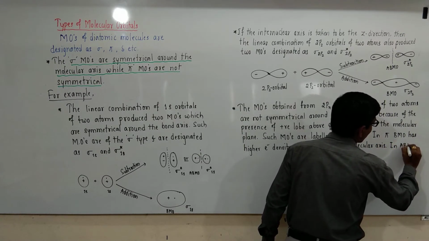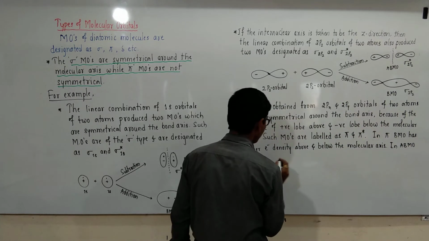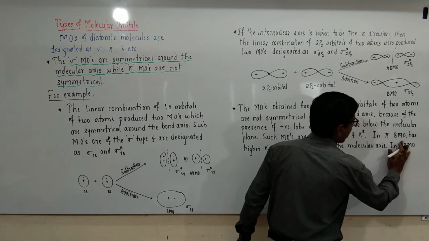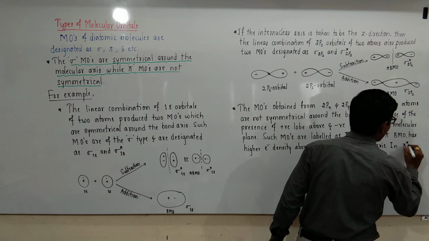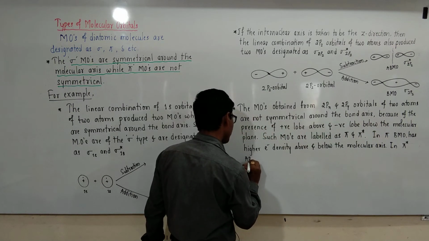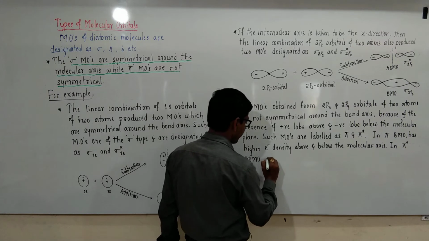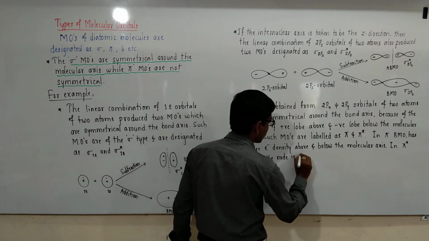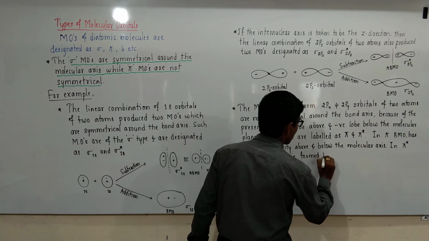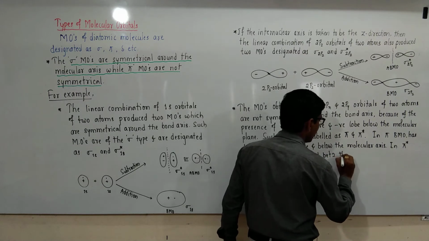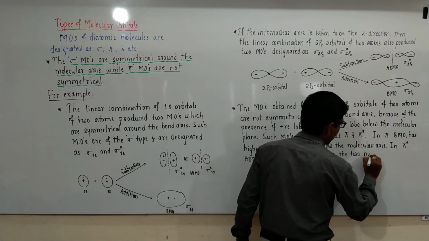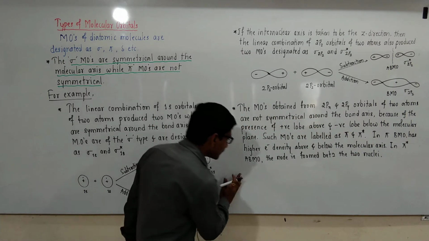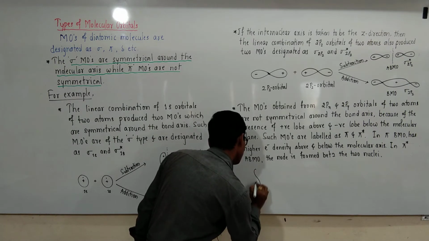In pi star anti-bonding molecular orbital, the node is formed between the two nuclei. A node is formed between the two nuclei, and this is graphically represented like this.